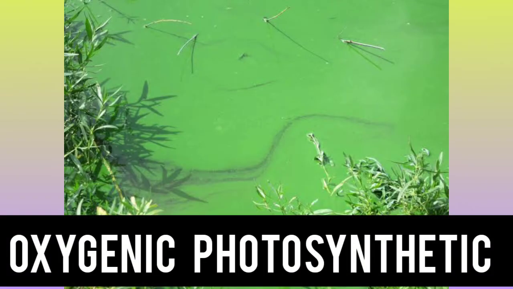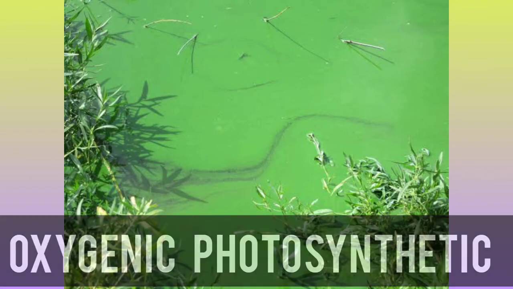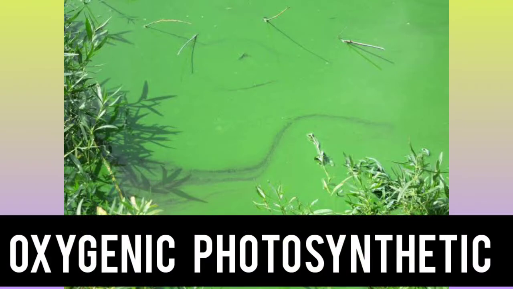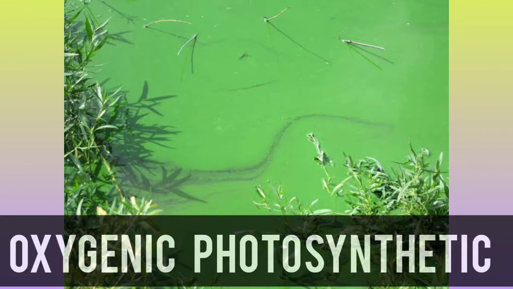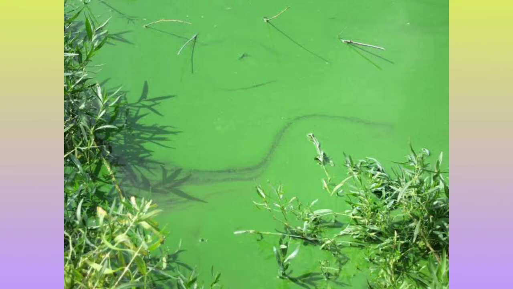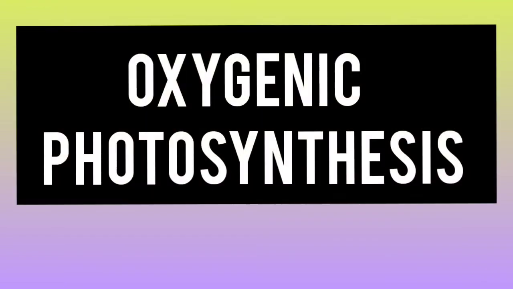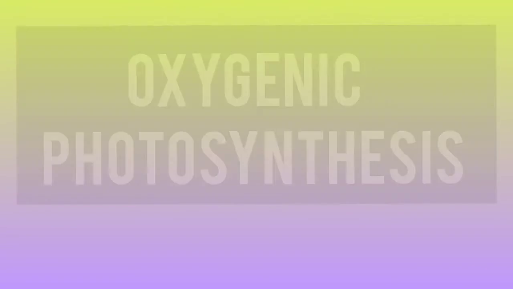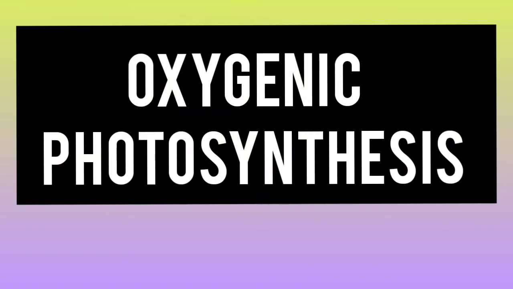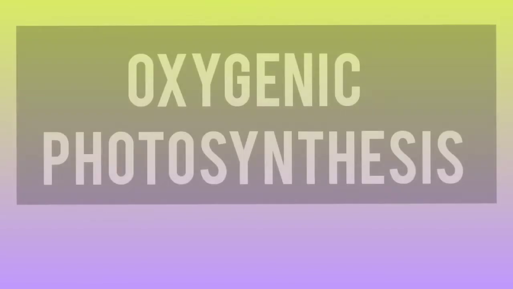Here is one important point I forgot to say: blue-green algae, the cyanobacteria, show oxygenic photosynthesis. What is the meaning of oxygenic photosynthesis? Most bacteria can't release oxygen even though they are photosynthetic, because they are not using water.